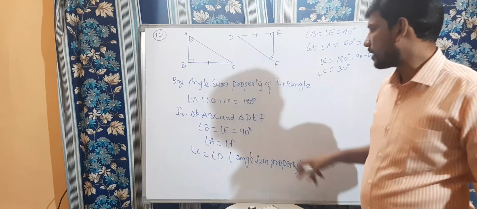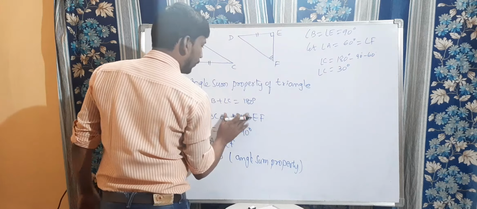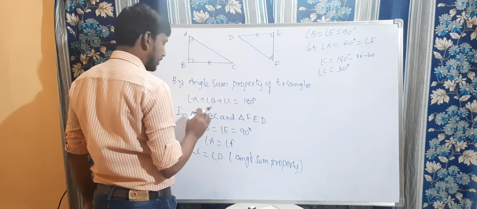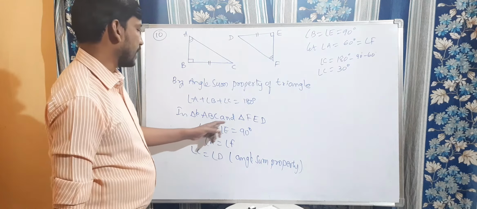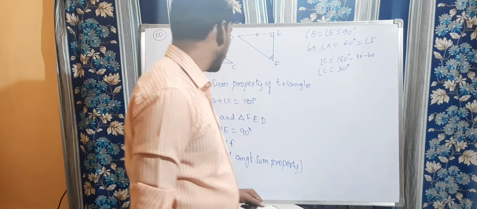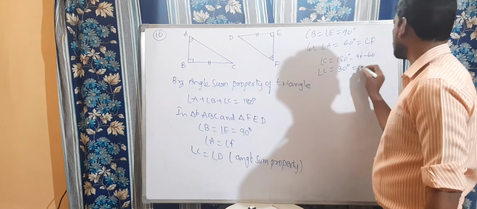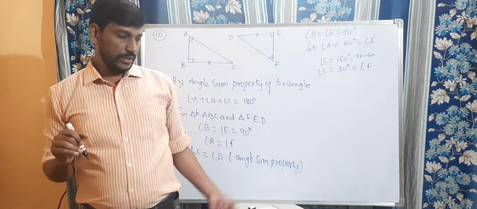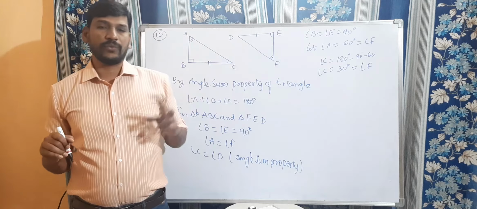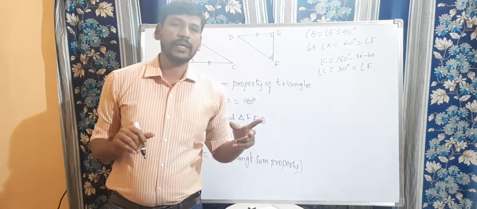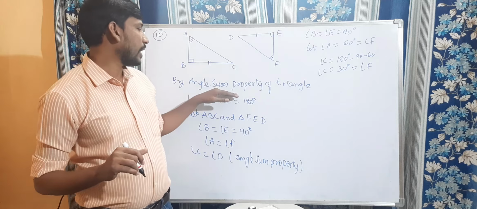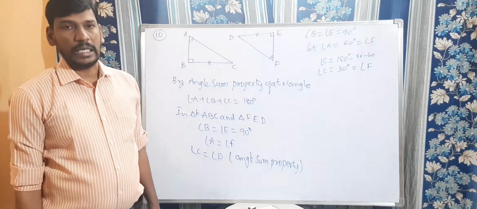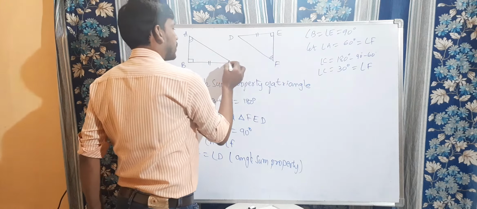Angle A and angle F are equal here. Right children? So we can say that it's not ABC, we can take it as FED. Okay, this is FED. Then we can say angle A equal to angle F, angle C equal to angle D. By angle sum property, in any triangle, if two corresponding angles are equal in two triangles, then obviously by using angle sum property of a triangle, the third angle also must be equal, right? So here angle C is equal to angle D.